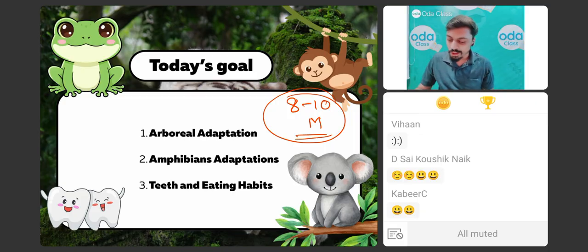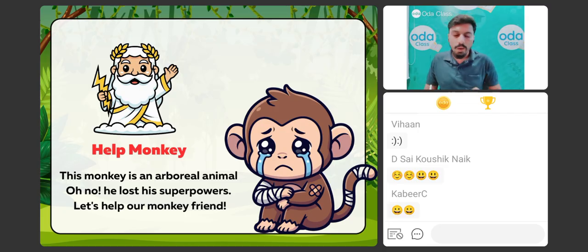Okay, बच्चों? चलो. So quickly, I'll tell you, we have one of a monkey over here. एक monkey है हमारे पास, and we have to help this monkey. What happened? Now, he was jumping from one tree to another, and while jumping, he understood he doesn't have his superpowers because these monkeys they have their superpowers.